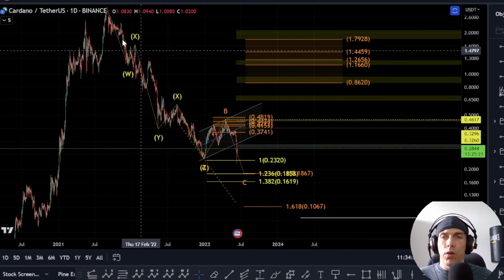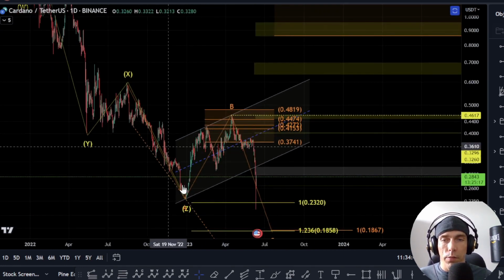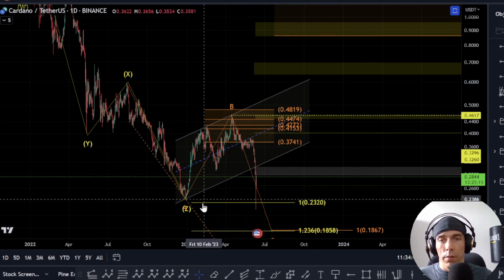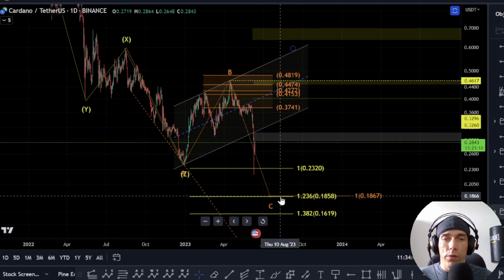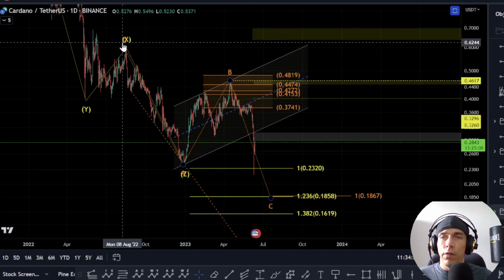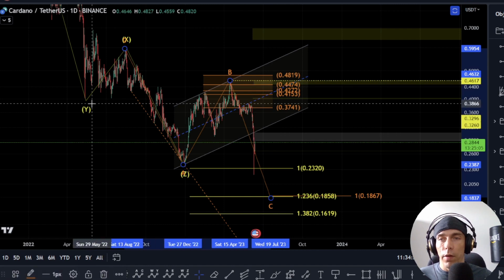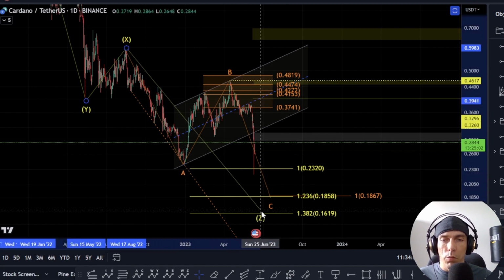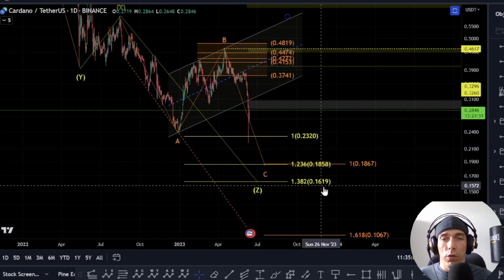However, we could also argue that this is not completed, and because of the fact that we rejected from this point with a 3-wave structure to the upside, what we could then see is a 5-wave move develop to the downside. Now the key thing is that if this is actually looking to extend out and this Z wave over here is actually not completed, what we could see is this could come down towards this zone here of this 1236 to this 1382.